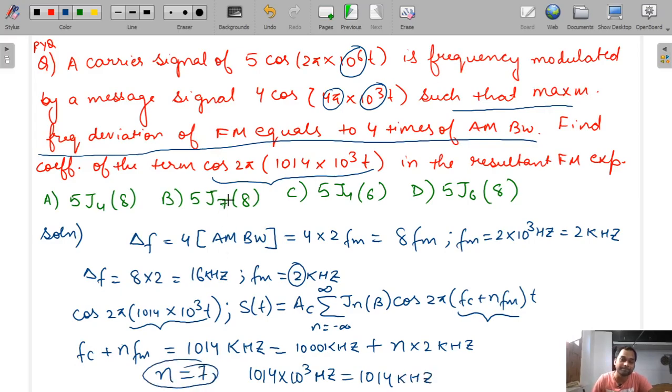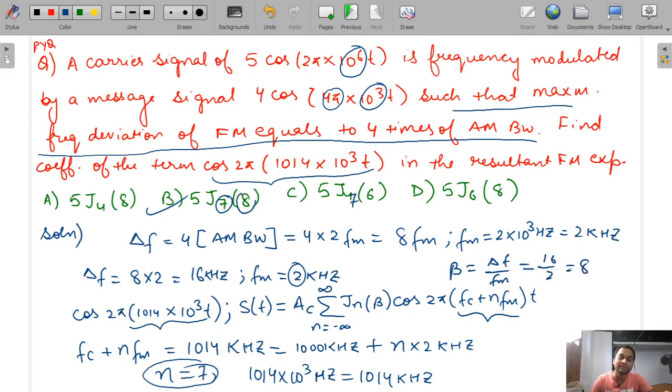So see, this option satisfies J_n(beta) with n equal to 7, and no other option satisfies, so you can directly write that option B is correct. And if you have to find the amplitude and this 8, let's suppose this option was also like 7, then in this case you have to find the beta value also. So what will be the beta value? Beta is equal to delta F by fm, that is 16 by 2, which is equal to 8.